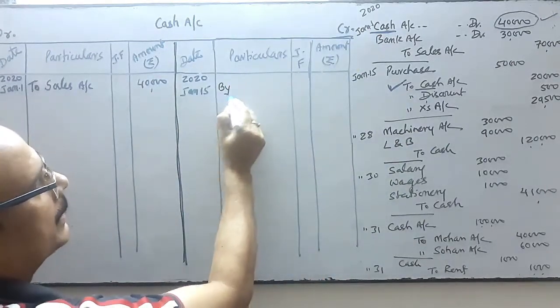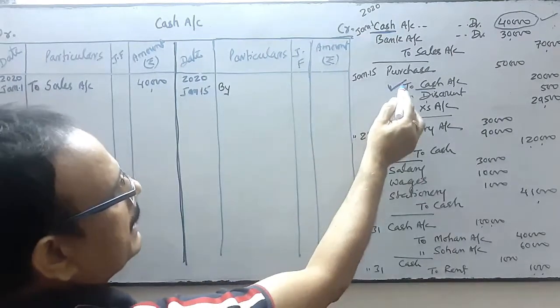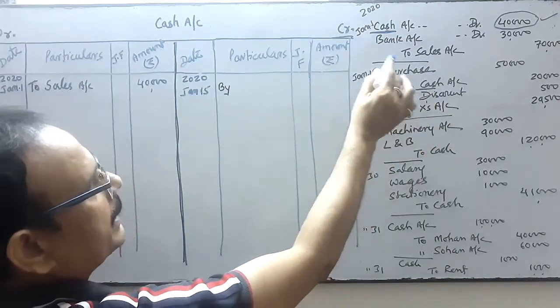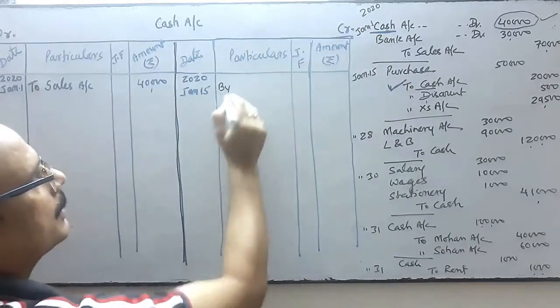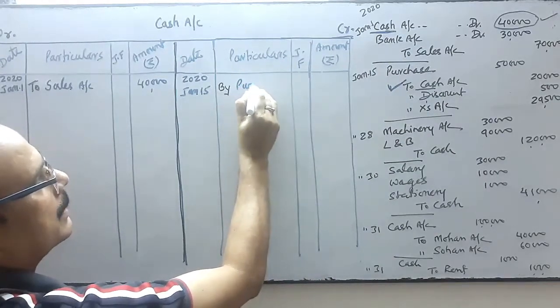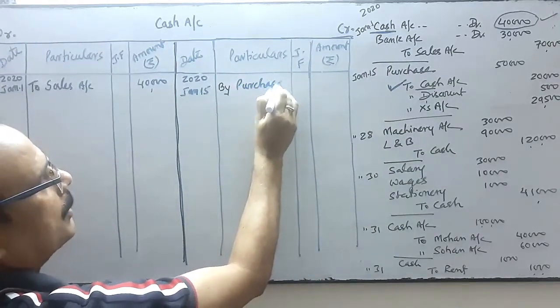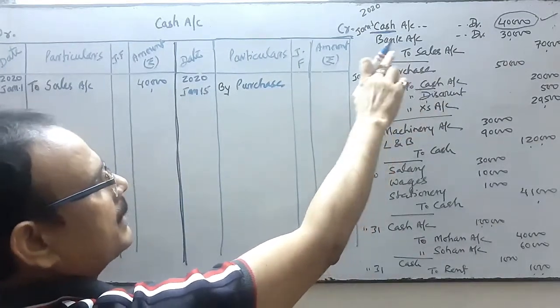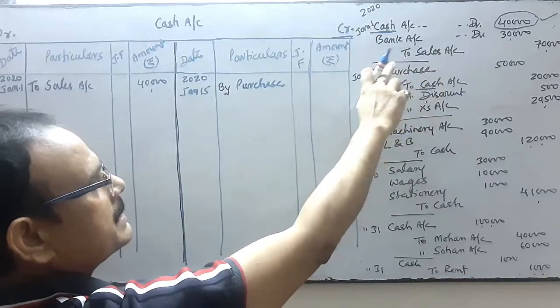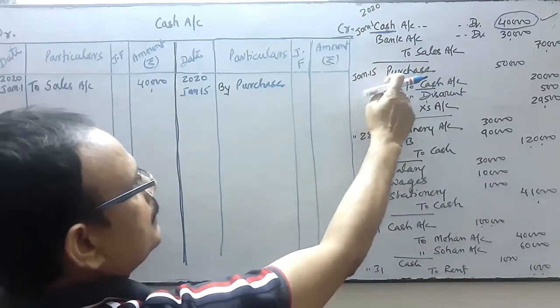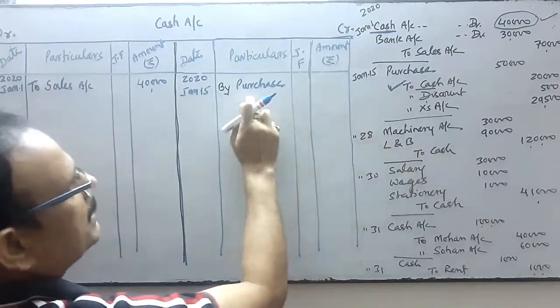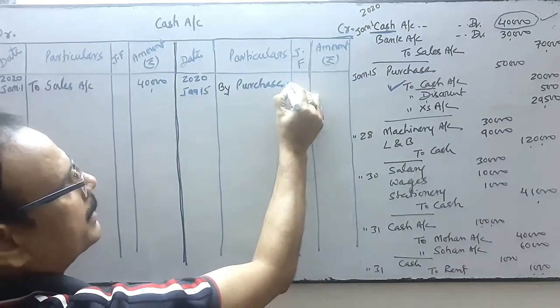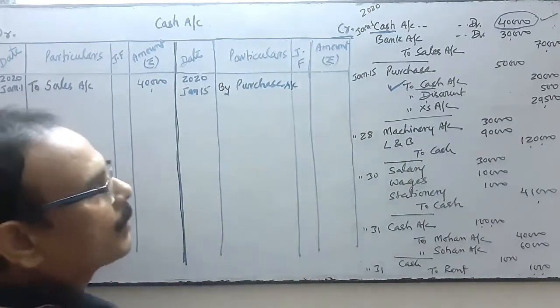Start with "By". What will we write? Just the credit side's opposite, in debit, which account? The purchase account is the debit, opposite of cash. Cash is on credit, so the opposite is debit. On the debit side, which account is reflecting? Purchase. So we'll write the purchase account.